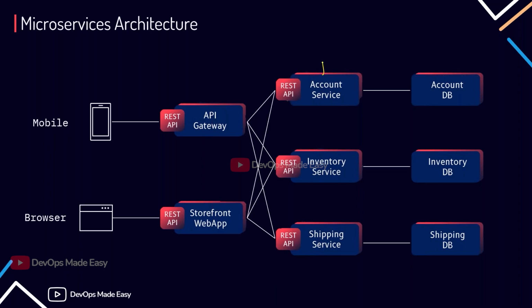Like accounting, it is a microservice. And inventory, it is a different one. Shipping, it is a different microservice. Store front end, that is a web front end, so it is running as a different microservice. And for the mobile devices, since we already have the application downloaded from the respective play stores, this particular application